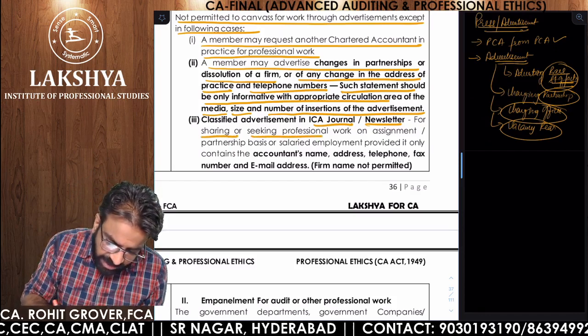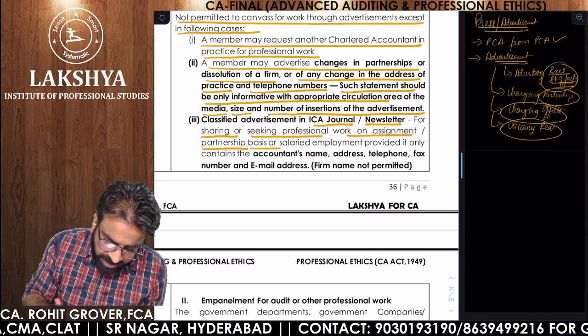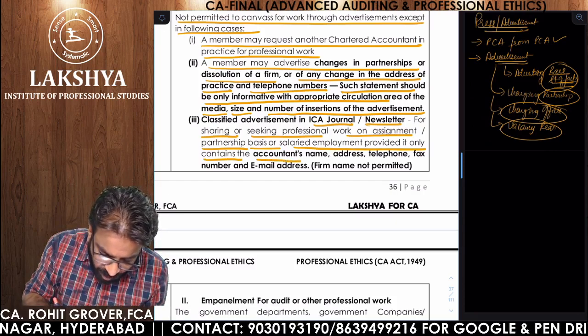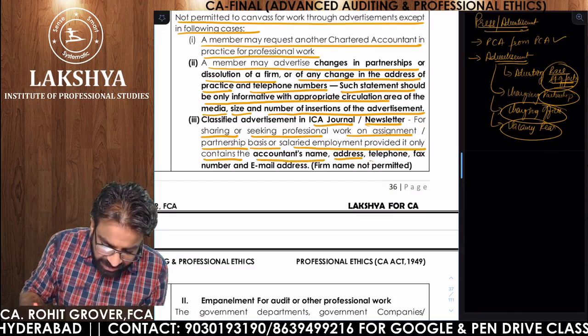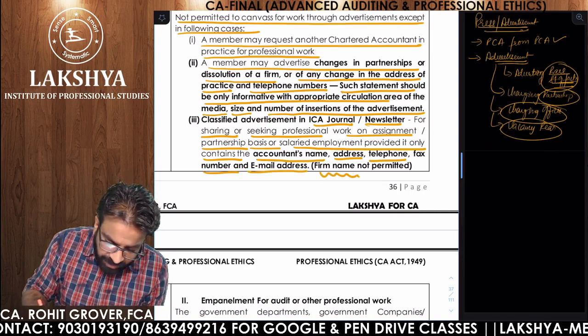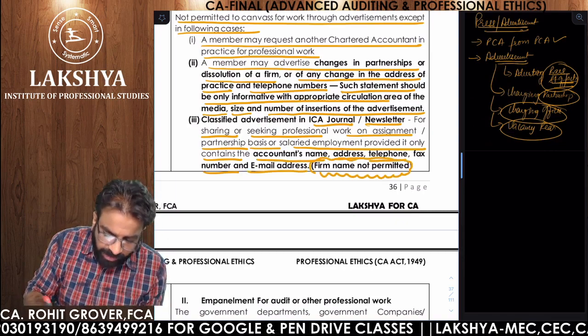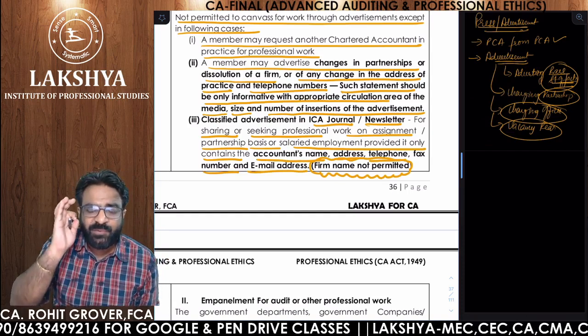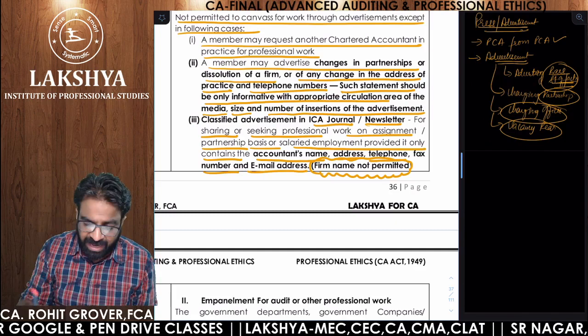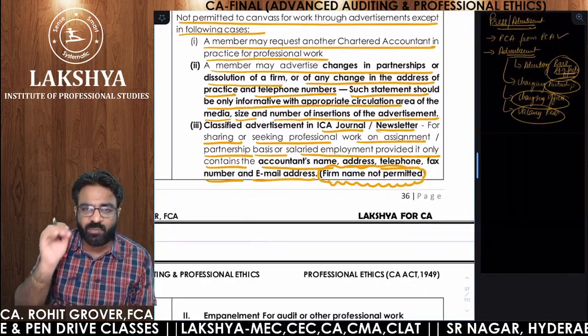For sharing or seeking professional work on assignment, partnership basis or salaried employees, provided it only contains the accountant's name, address, telephone, fax number, email address. Firm name is prohibited. If you are advertising in the ICAI journals and ICAI newsletters, what is allowed?